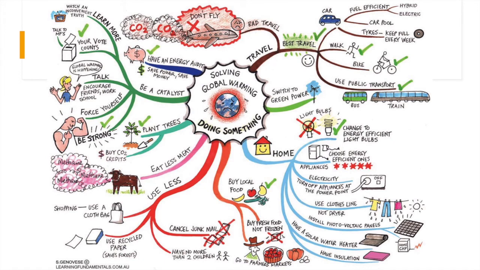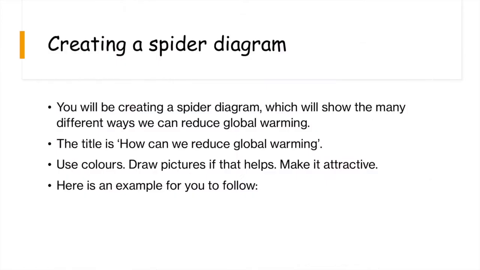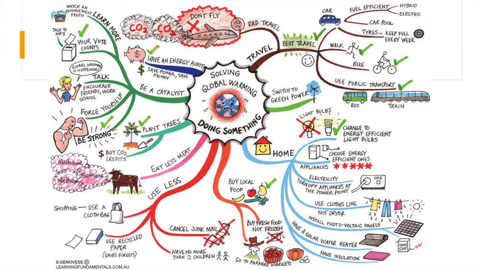So this looks absolutely fantastic, and I don't want you to do this exact same thing, but something along these lines that's specific to you. So in the middle it says solving global warming, doing something. What we want it to say is how can we reduce global warming? So we want it to be specific to you. You can break it up into these headings if you want, or you can change it into something else.